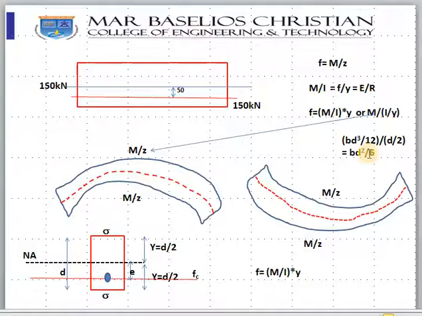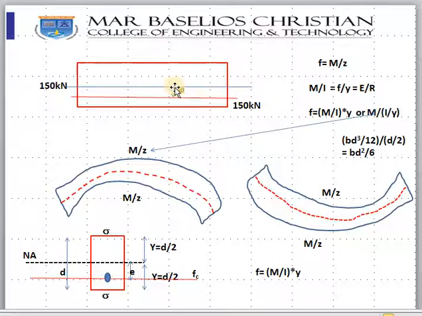And in this problem, the issue is we don't want to find out the stress at the top, because fc means the stress in the concrete at the level of steel, so we need to find out the stress at this level. So that is F is equal to M by I. What is M? M is this, because of this eccentricity, 150 into 50, that is P into E. I is BD cubed by 12, but for Y here, we want the stress at this location.